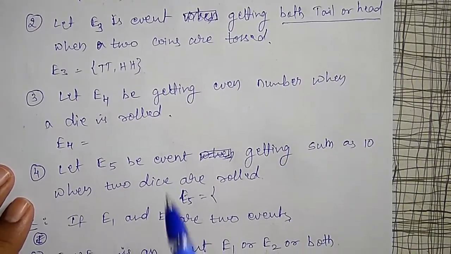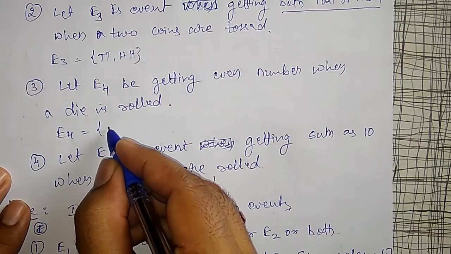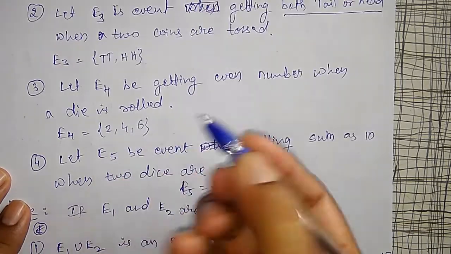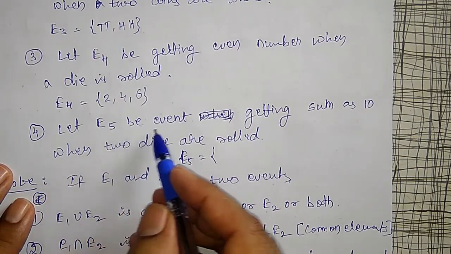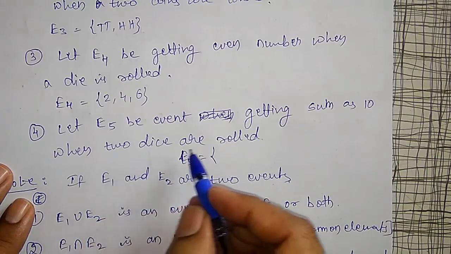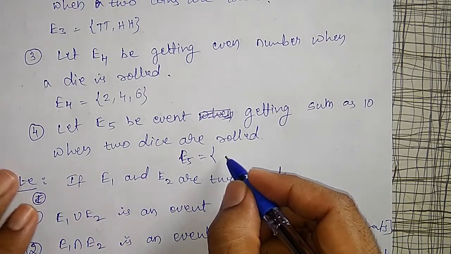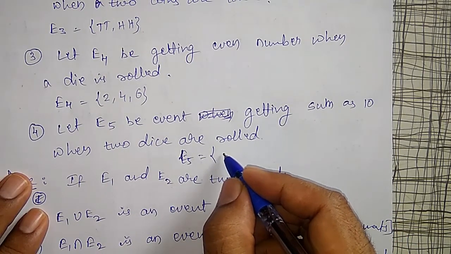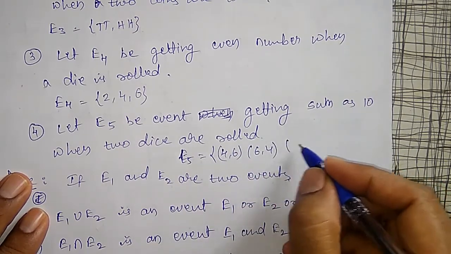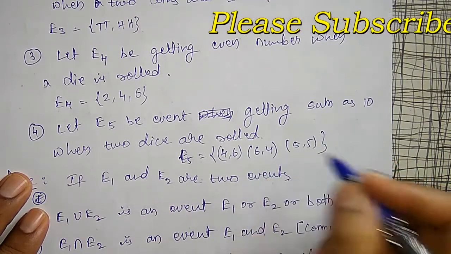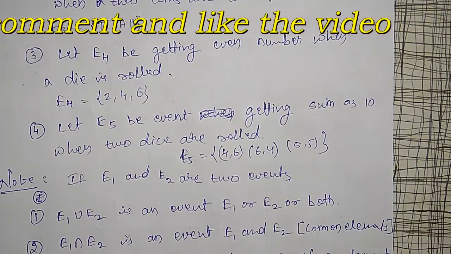Like that, E4 I will define as one more example: getting an even number when a die is rolled. Only getting an even number: 2, 4, 6. Like that, an odd number can also be defined. E5 I will define as getting a sum of 10 when two dice are rolled. That is 4, 6, which is 10. 6, 4 is also 10. And 5, 5 is also 10. Therefore, only 3 possible outcomes out of 36 give a sum of 10.